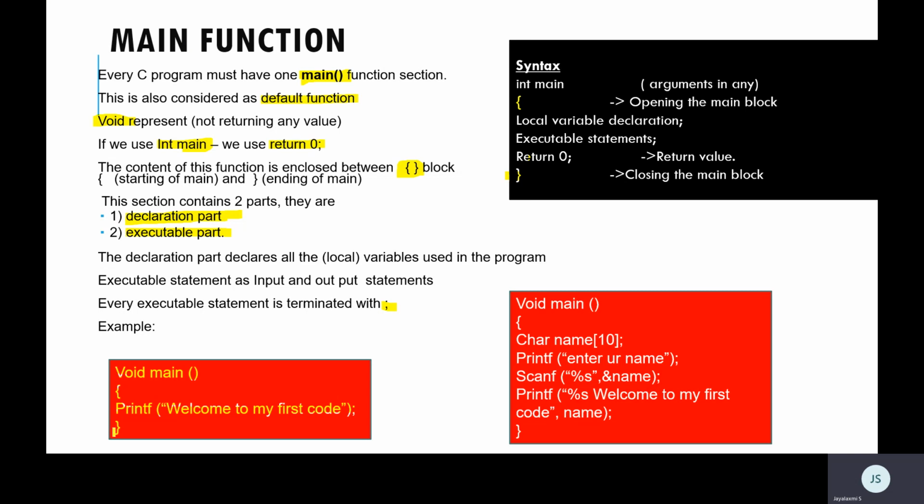Here I am giving an example for only the executable part. I am opening the main, it's a void main, so I am not returning any value, and I am printing a message here. This is also a void main, but see here I am taking one variable called name, asking the user to enter the name, storing the name, then printing the message with the name of the user. I am taking a variable and storing the value, that is declaration. This is the syntax of your main function. Start with the main function. If there are any arguments, we specify them inside the normal brackets. This is the starting of the main block, local variable declaration, executable statement, returning value, and the closing of the main block. Clear?